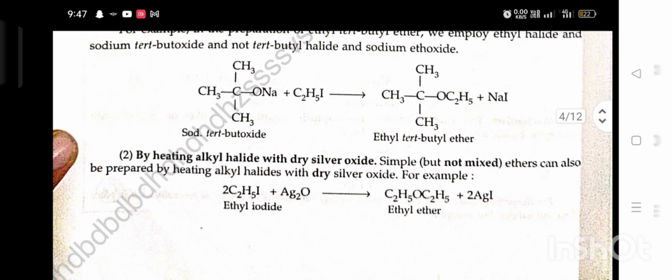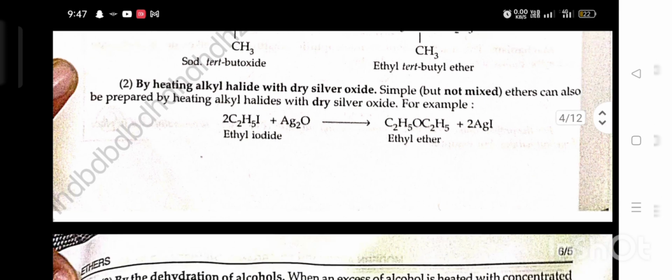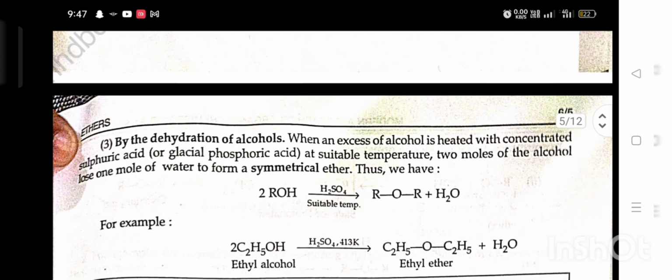Second, by heating alkyl halide with dry silver oxide, simple but not mixed ether can also be prepared. For example, ethyl iodide plus Ag2O gives ethyl ether plus 2AgI. Third, by dehydration of alcohol.